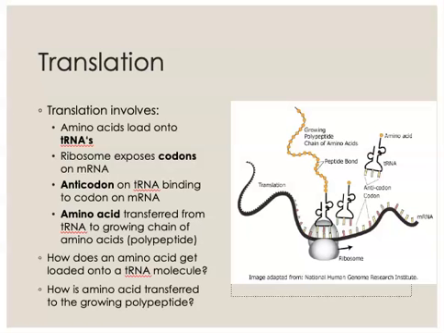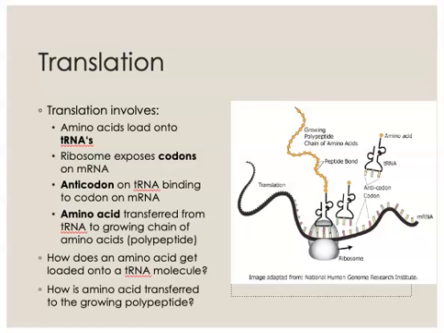It will be the job of the ribosome to expose one codon at a time on the mRNA, and then only one tRNA will be able to come in and interact with that codon.